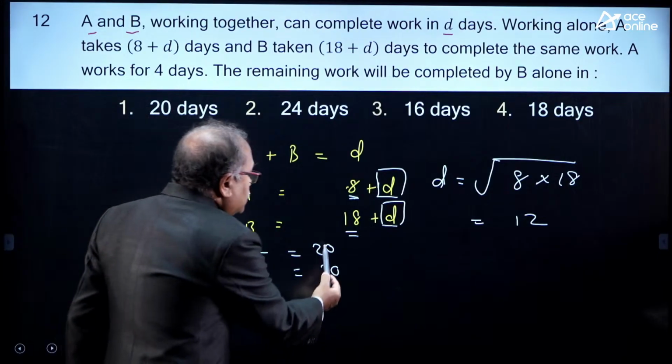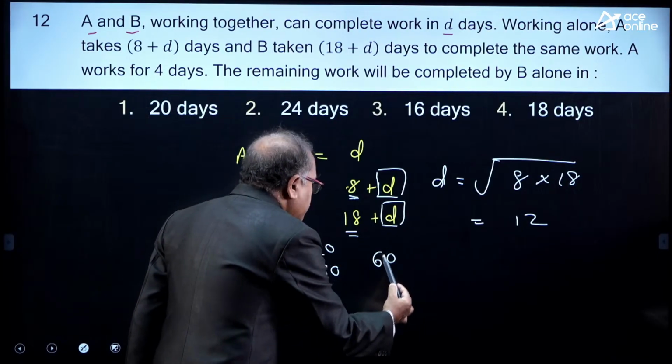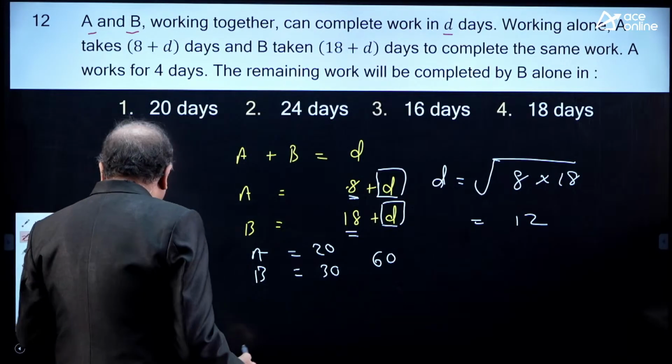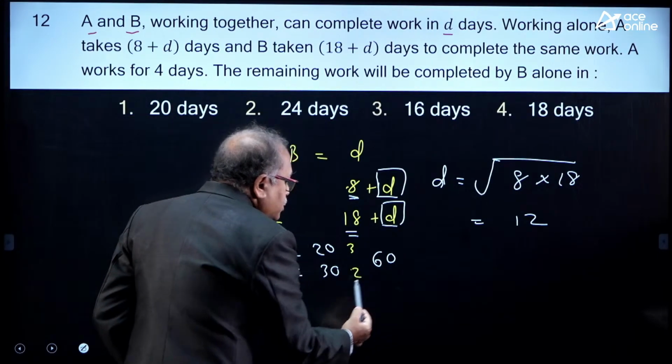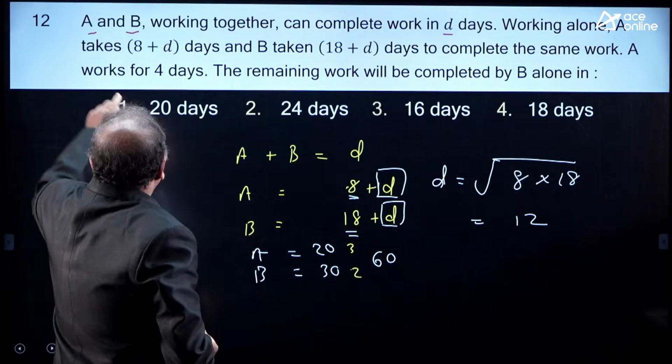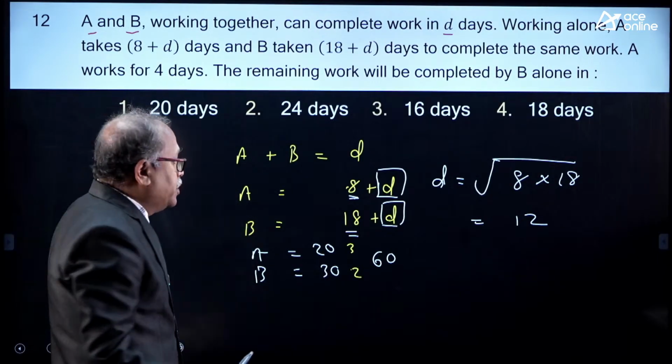Now, what is the LCM of 20 and 30? That is 60. So, find out how many units A completes per day: 3 units, and B 2 units. It is mentioned that A worked for the first 4 days.